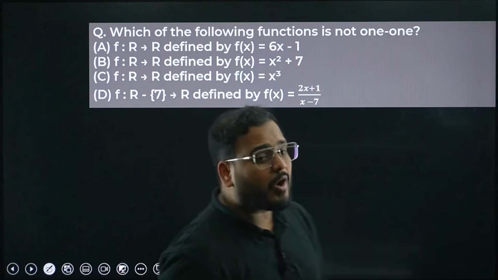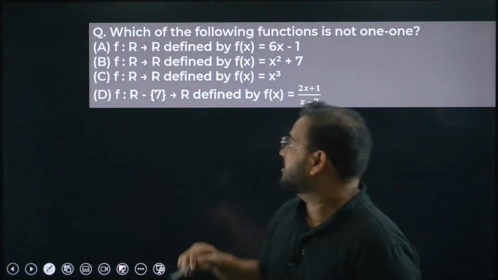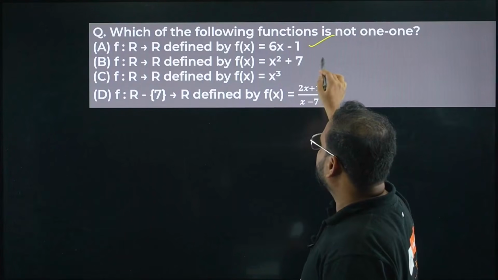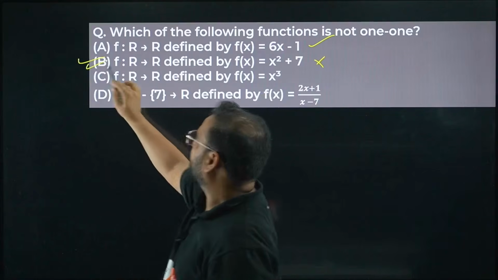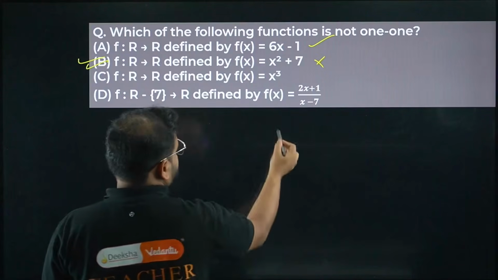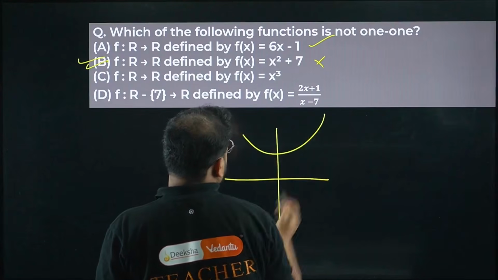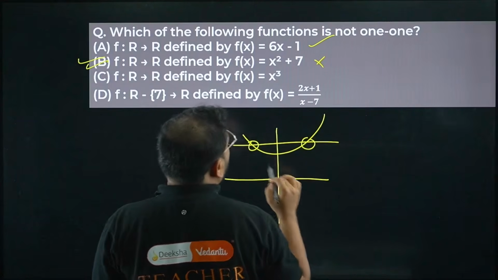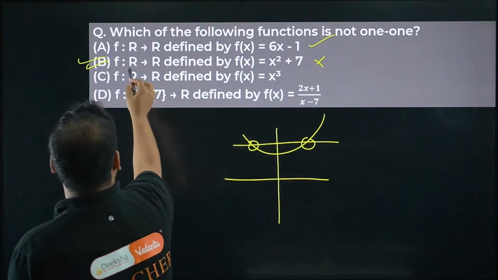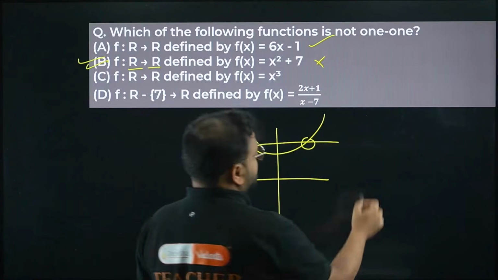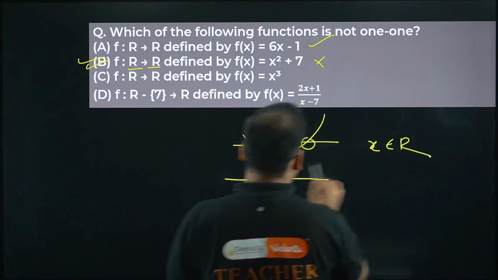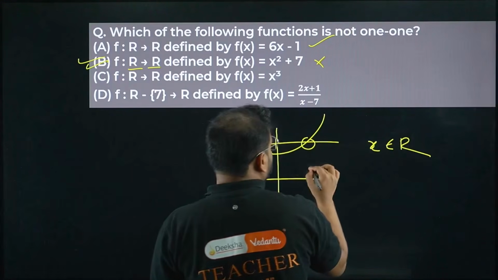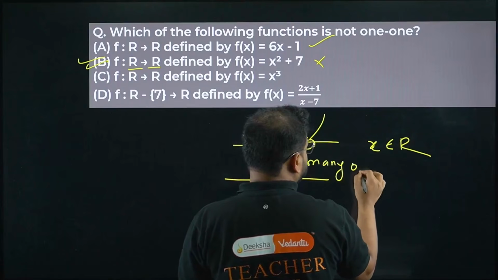What is the next question? Which of the following is not 1-1? This is 1-1 or not? Yes, it's a straight line, so it is a 1-1 function. Quadratic means it has two parts. This is the graph. Defined on real numbers, please check. For x belonging to all real, this and this has two intersections, meaning not 1-1. This function is many-one.